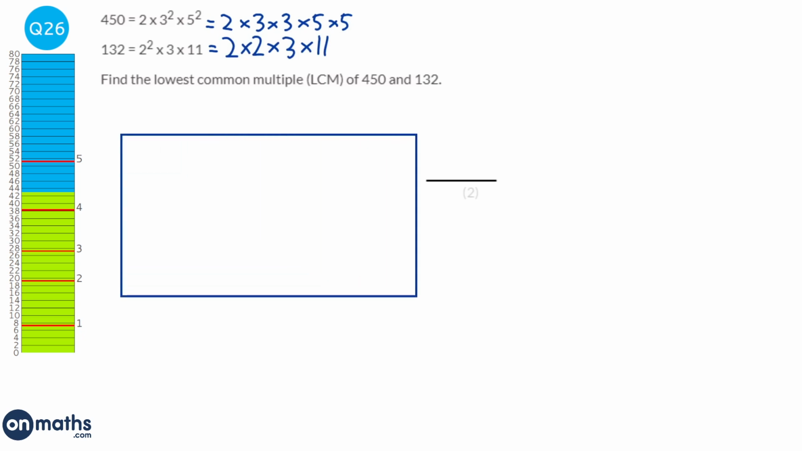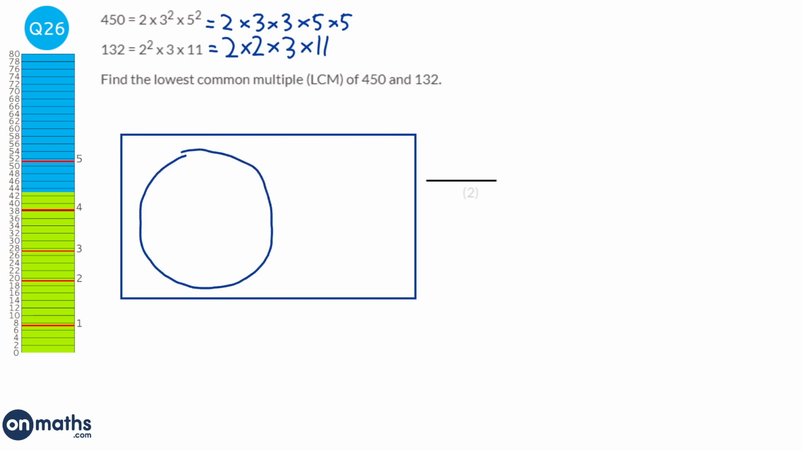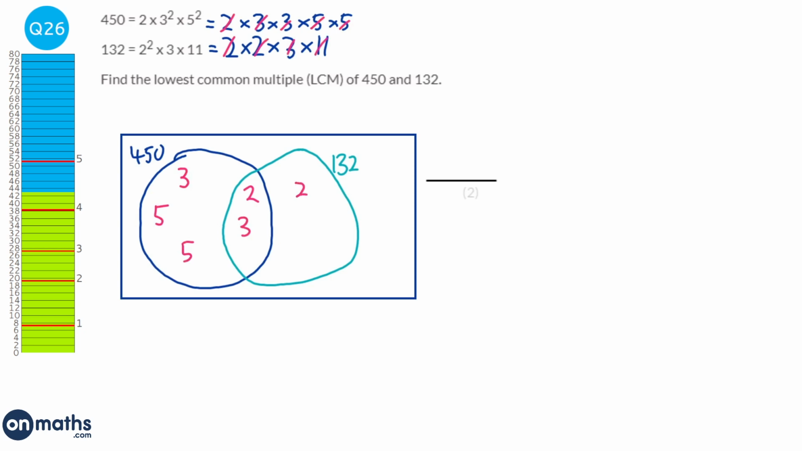And so I'm just going to draw out a Venn diagram and get my 2 circles, because we're going to have the 450 and the 132. So 450 is on the left hand side and 132 is on the right hand side. And we're going to start just filling out the Venn diagram. So they both have a 2 in them and they both have a 3, but 450 has a 3, a 5 and a 5. And 132 has that 2 and the 11.